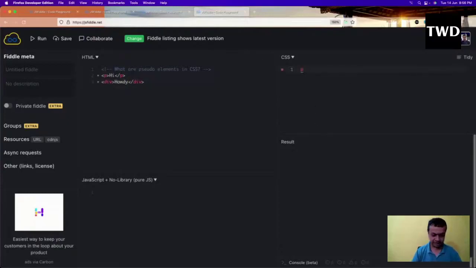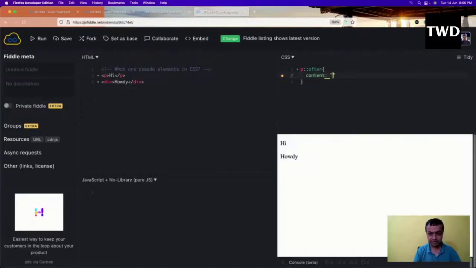So I will use p and I will have the after like this, and in this I'll have a content, how are you. Then if I run it, see, how are you comes after. Most of the time you see the content is an empty string, taken for a reason. But we can put something inside this content, it is meant for that.